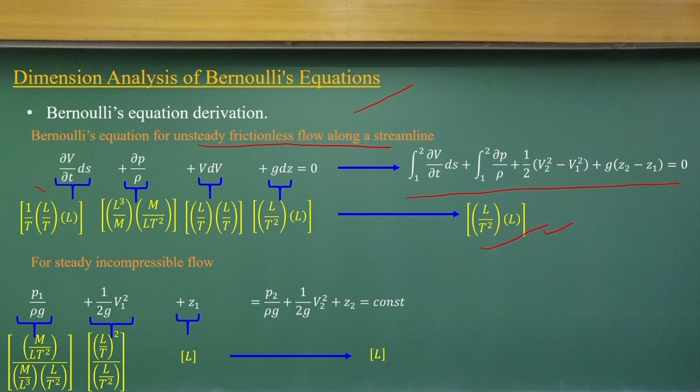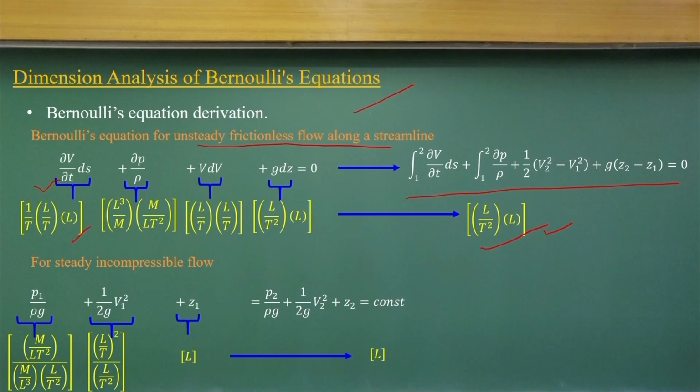I encourage the students to practice this whenever you derive equations: spend a few minutes to write the dimensions of each variable and each term, then check whether it is dimensionally homogeneous.